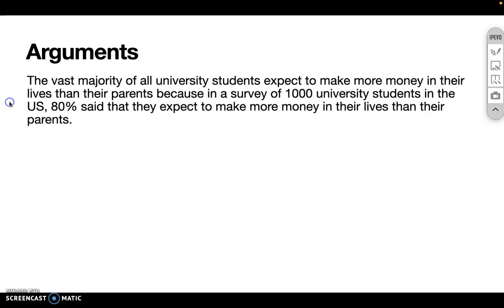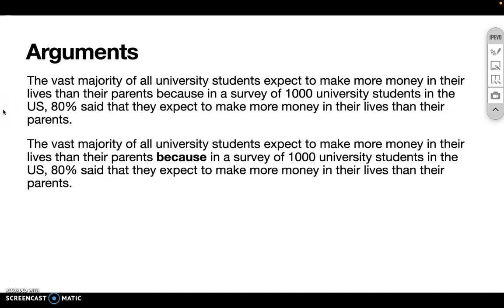Okay. And then the last one, the vast majority of all university students expect to make more money in their lives than their parents, because in a survey of 1,000 university students in the US, 80% said that they expect to make more money in their lives than their parents. In this case, we do have an indicator word that should pop out at you, the word because. And that is a premise indicator.